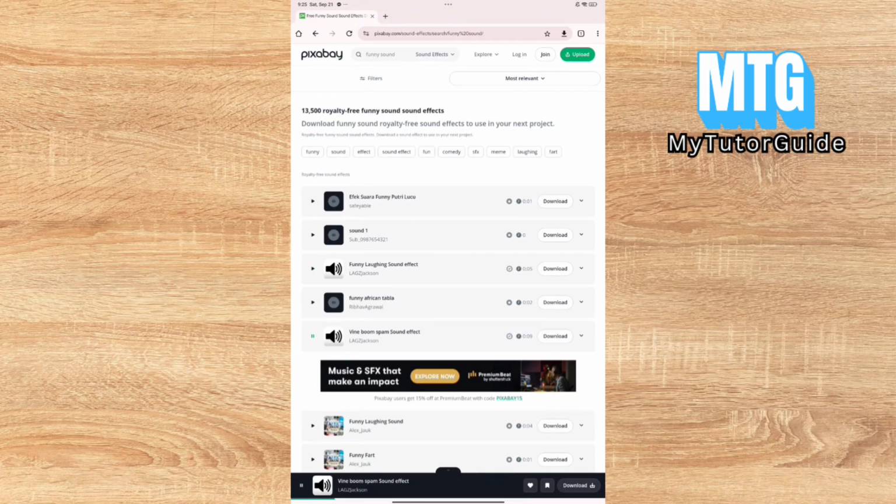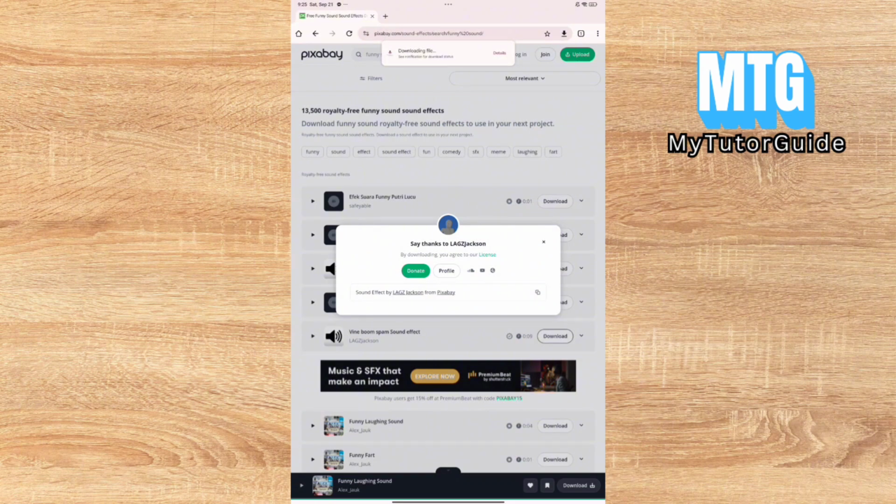Make sure to use this feature to ensure that the sound effect that you're going to download is appropriate for your video. Once you've selected a sound effect that you want to download, go ahead and hit on the download button beside that sound effect, and the download will start on your device.